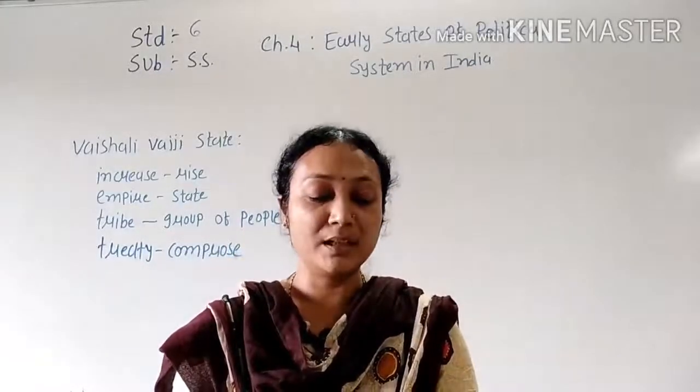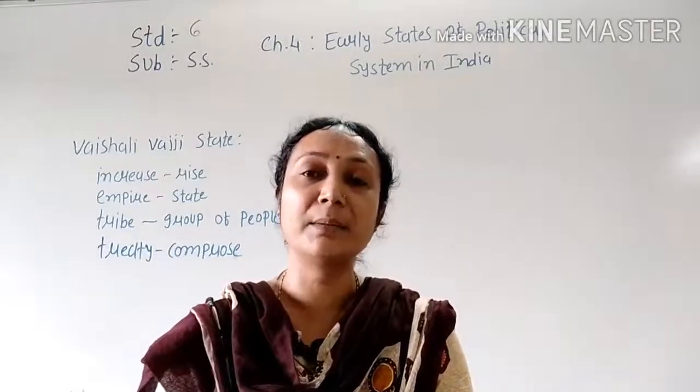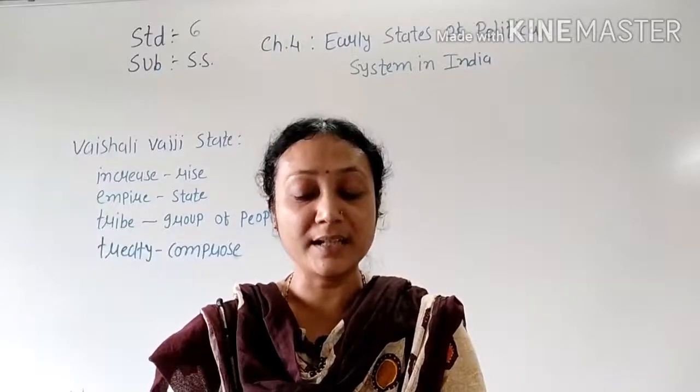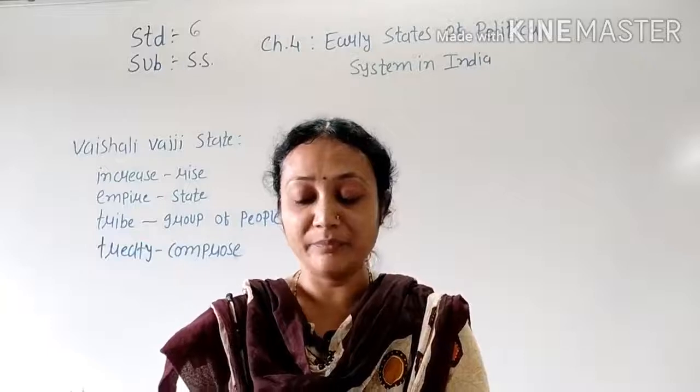In the Republic, each member was considered a king, and in the Republic we also say that each person gets the chance to be a king.